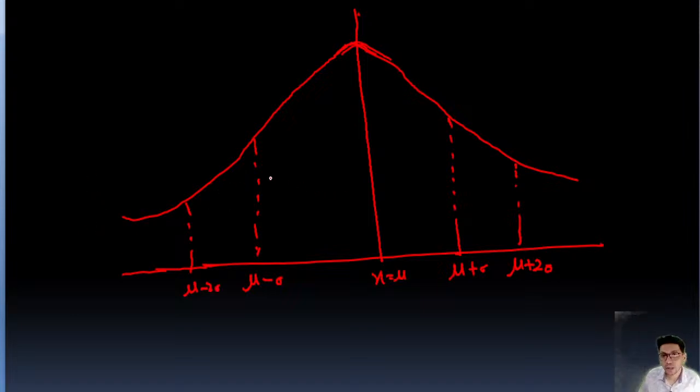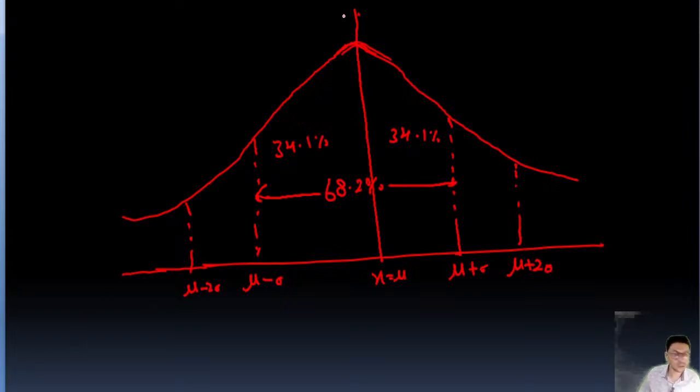Okay, and guys, this is important, you need to note down this area: this part is 68.2% almost. So it means this part is 34.1%, and this part is also 34.1%.